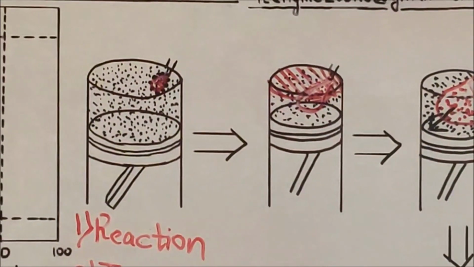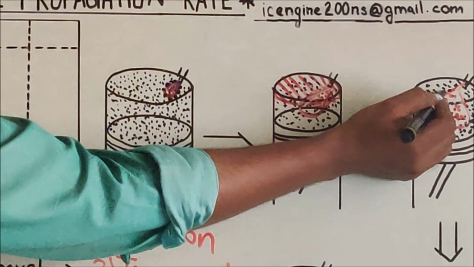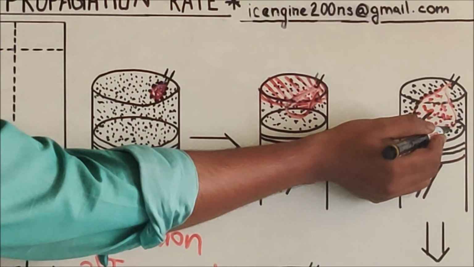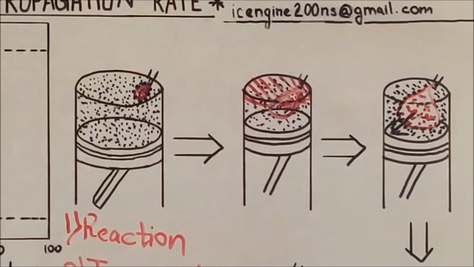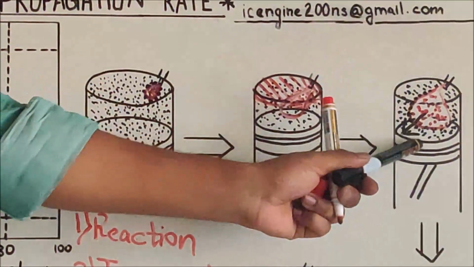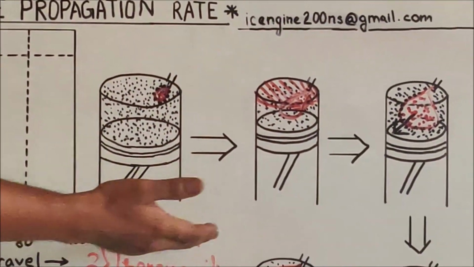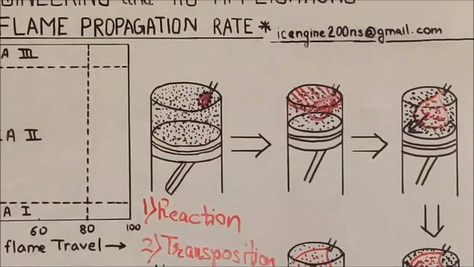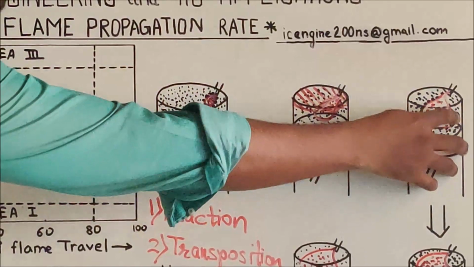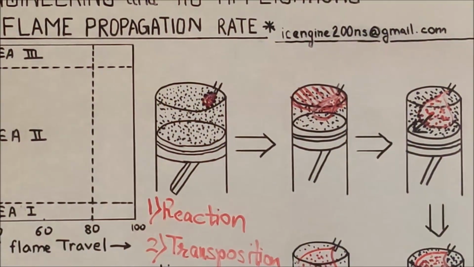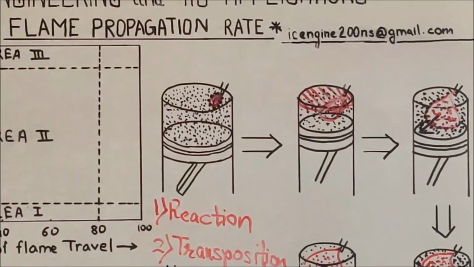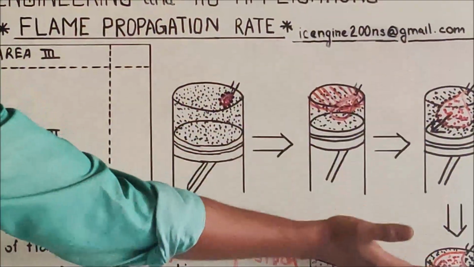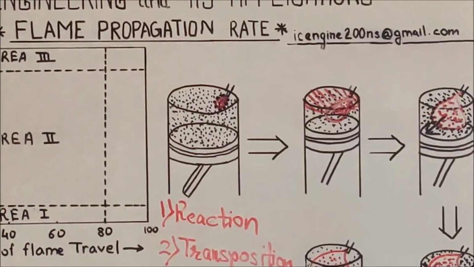Because of the increase in surface of the flame front, the amount of the unburnt charge is also increasing. Due to this increase in the amount of unburnt charge, the reaction rate at the surface of the flame front increases. So the first factor is increasing. Now let's think about what the transposition rate effect is over here. As the flame front has increased, the flame area or volume has increased, the pressure inside the flame has increased, and the pressure of the unburnt charge has started to drop down due to the expansion process as the piston is moving away from the TDC.